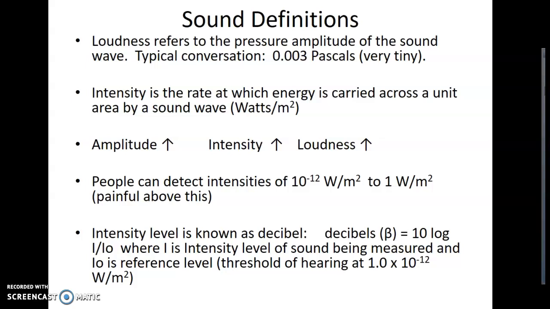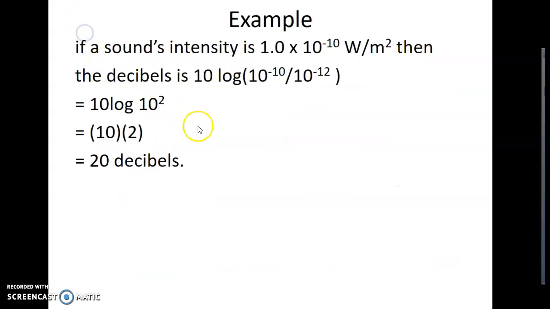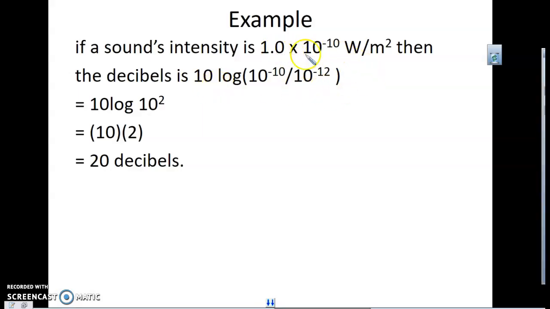The intensity level is measured in decibels, and decibels are equal to 10 times the log of the intensity over a base intensity, where the intensity is the level of whatever sound you're measuring, and the reference level is the threshold of hearing, which is 1 times 10 to the negative 12. So if a sound's intensity is 10 to the negative 10, then we can calculate.